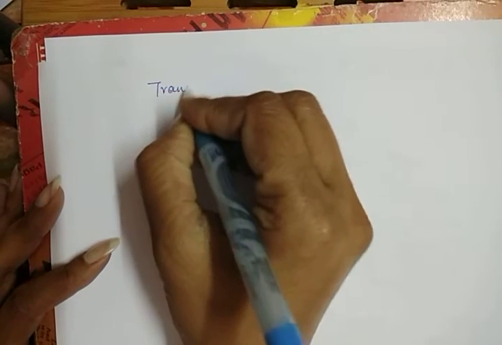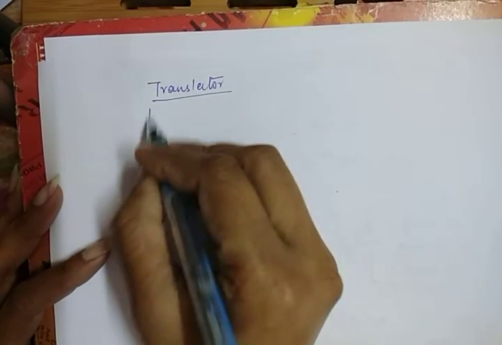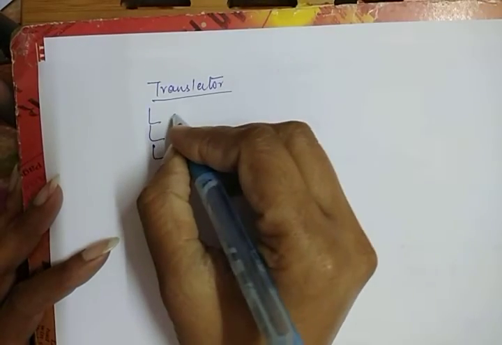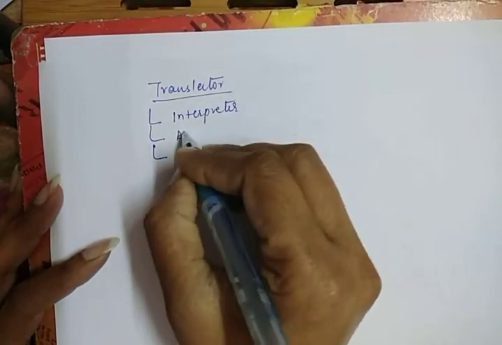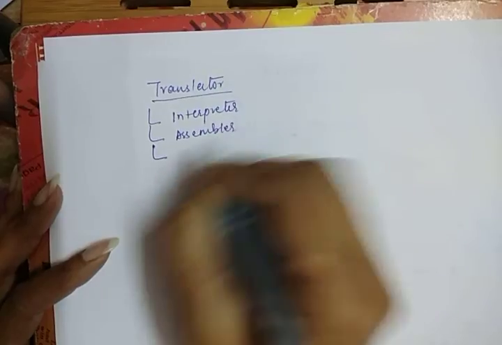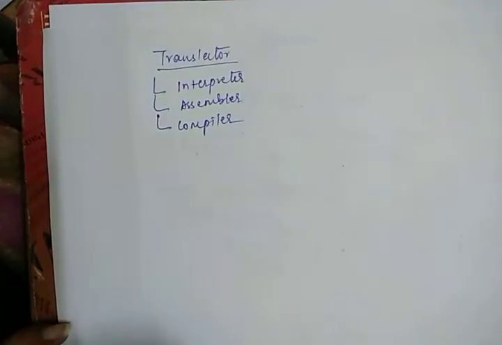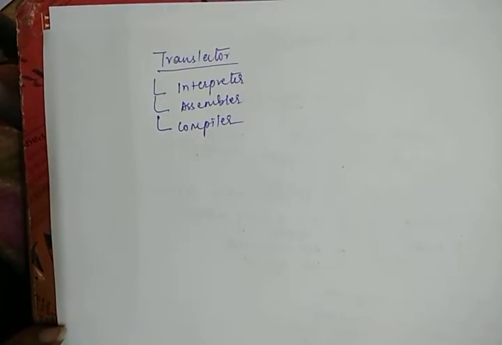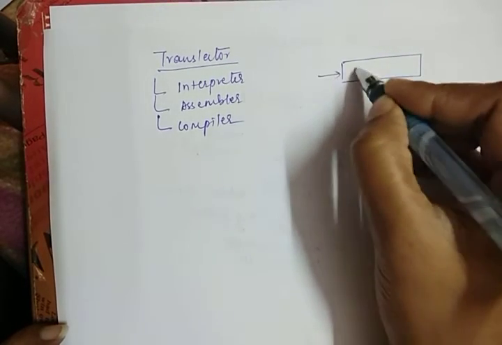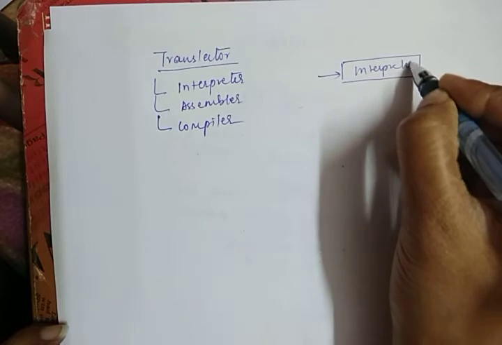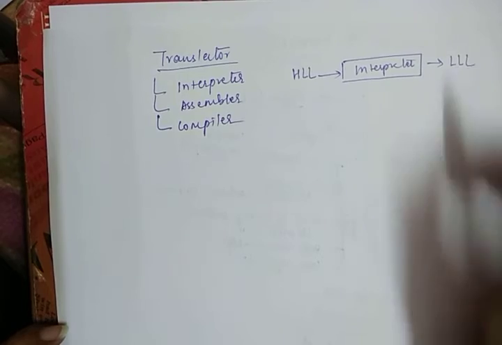So these 3 points come under the heading of translator. There are 3 types of translator: one is interpreter, second one is assembler, and third one is compiler. As we already discussed some basic things about these 3 translators, in case of an interpreter, it converts high level language into a low level language.